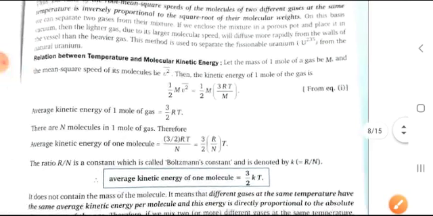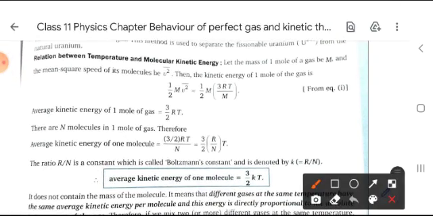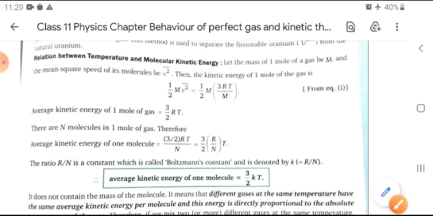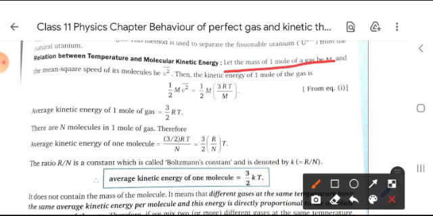Now moving forward, the relation between temperature and molecular kinetic energy. For 1 mole of gas, the molecular weight is capital M and the mean square speed of its molecules is V mean square. Then according to the kinetic energy formula, 1 by 2 M V square bar is equal to 1 by 2 M into 3RT by M, because V square mean is equal to 3RT by M. So the average kinetic energy of 1 mole of gas is equal to 3 by 2 RT.